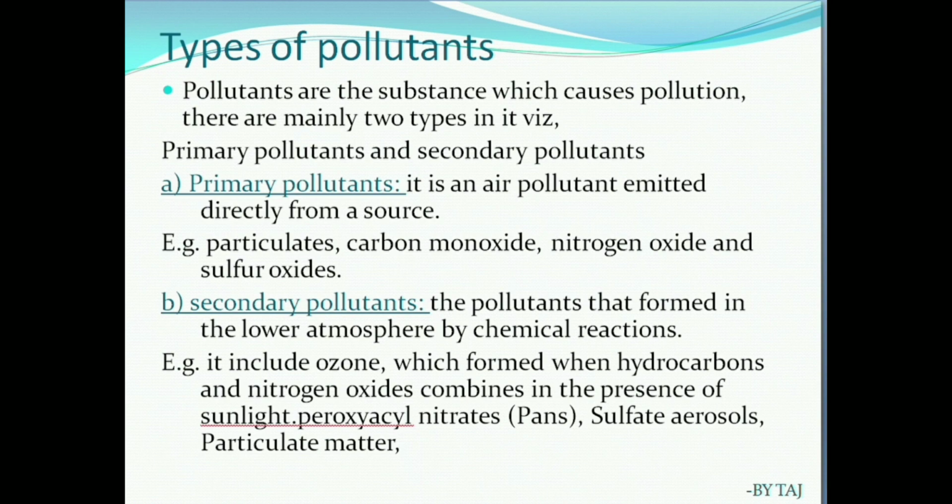Primary pollutants are air pollutants emitted directly from a source. They affect the air directly. Examples: particulates, carbon monoxide, nitrogen oxides, sulfur dioxide, and so on.